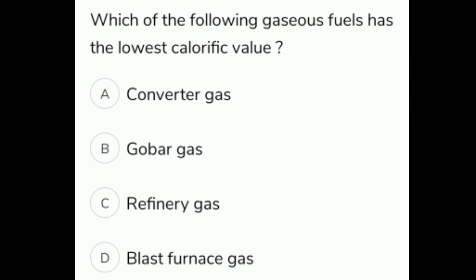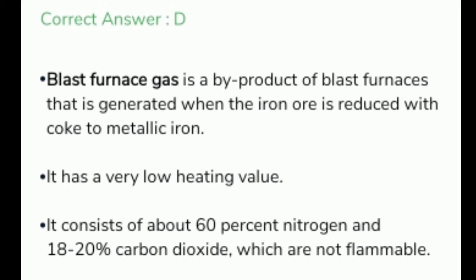Which of the following gaseous fuels has the lowest calorific value? The correct option is option D. Blast furnace gas. Blast furnace gas is a byproduct of blast furnaces that is generated when the iron ore is reduced with coke to metallic iron. It has a very low heating value. It consists of about 60% nitrogen and 18 to 20% carbon dioxide, which are not flammable.